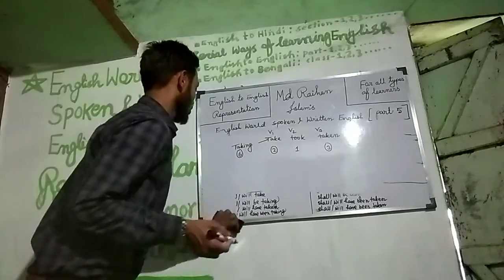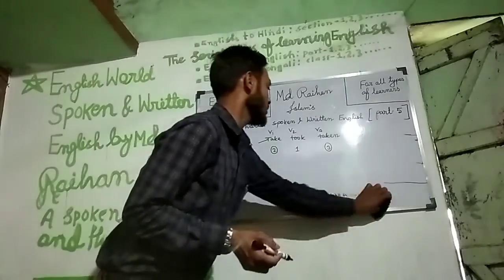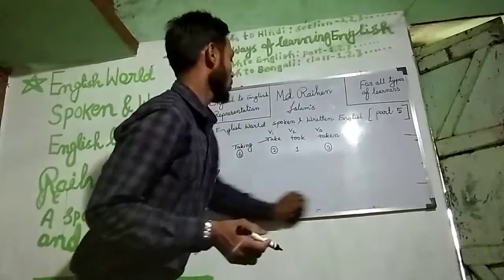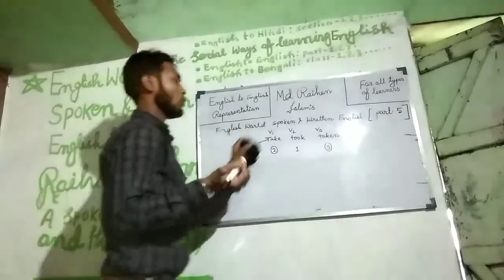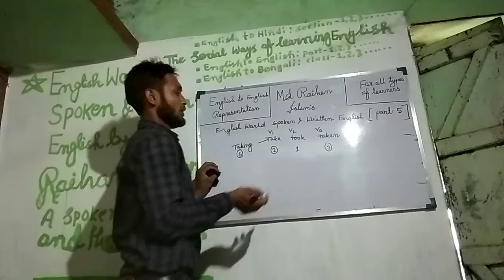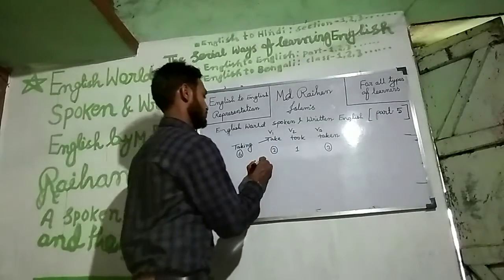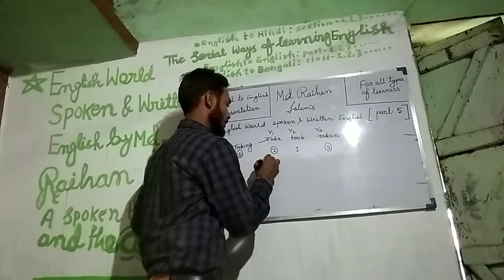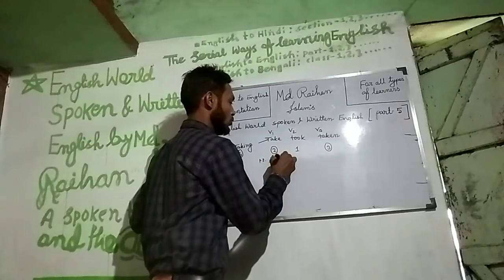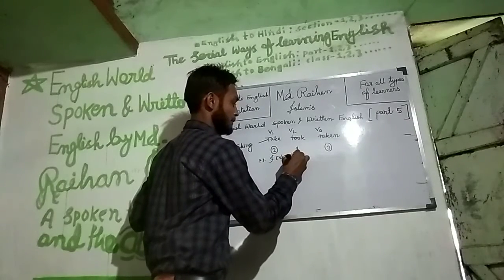Okay, so at this moment we shall form the 12 forms by using the following verb: take, took, taken. Present indefinite, I do take.